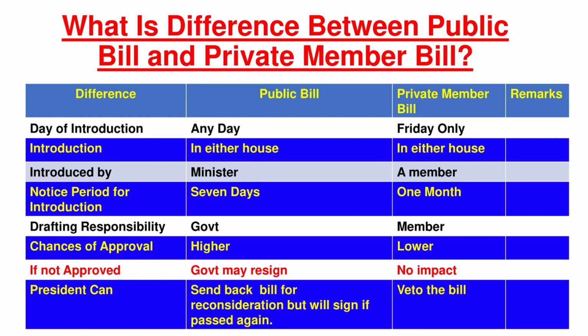The notice period for both the bills differs. The government bill or the public bill can be introduced after giving 7 days' notice. However, in case of a private member's bill, a minimum of 1 month's notice is required.